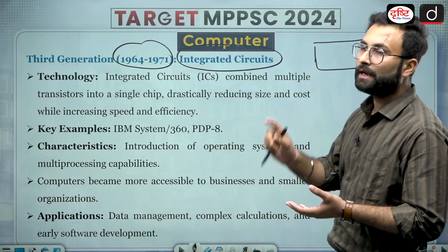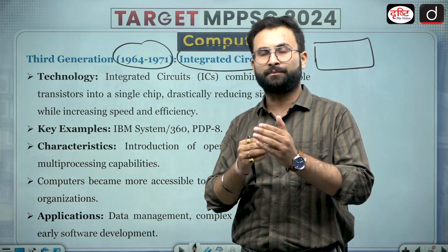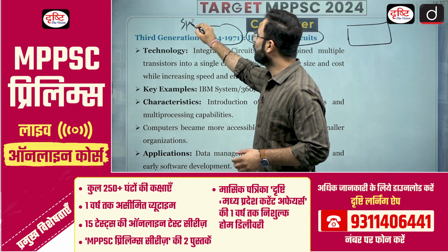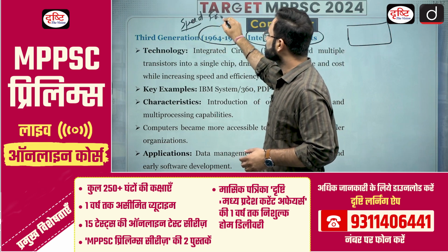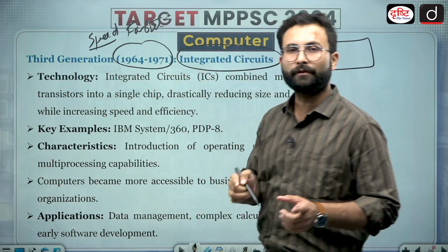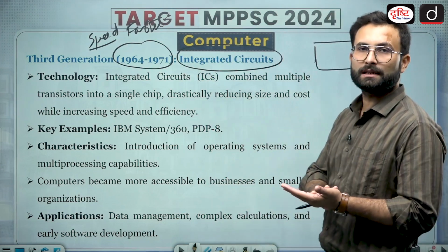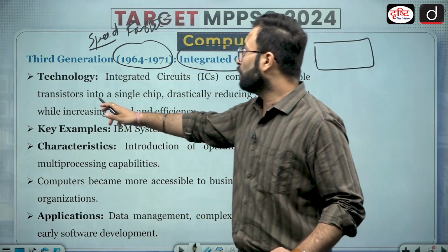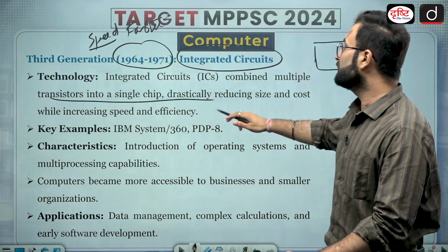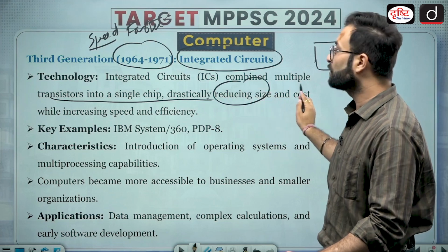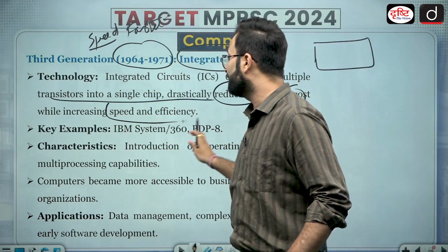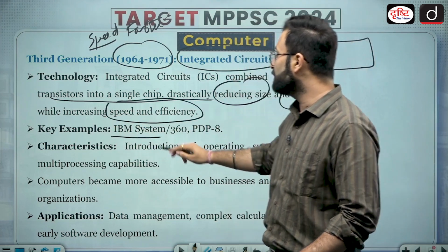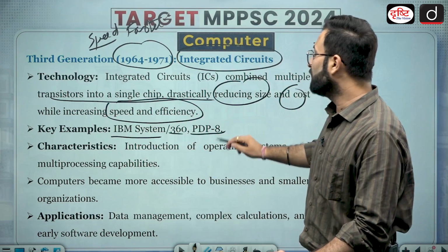That made computers more reliable and faster. Placing transistors on a single chip drastically reduced the size and cost while increasing speed and efficiency. Examples are IBM System 360 and PDP-8.